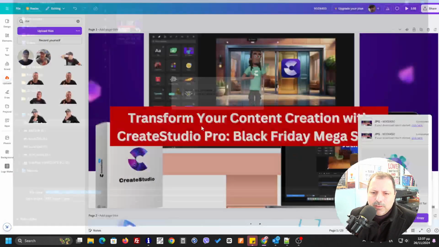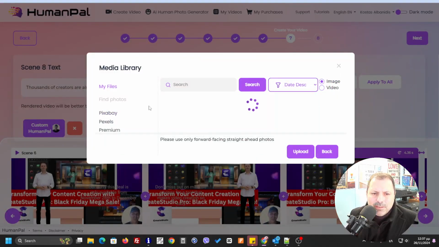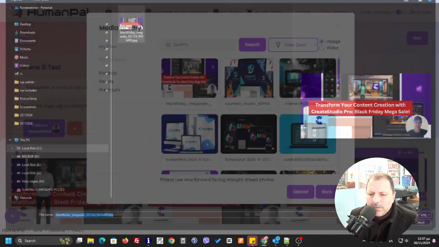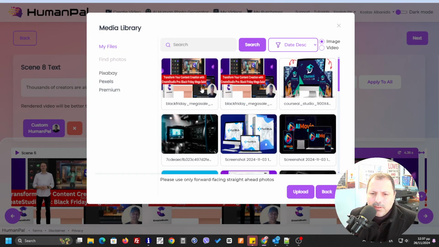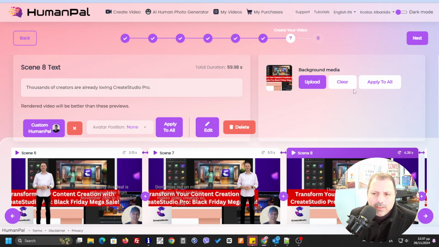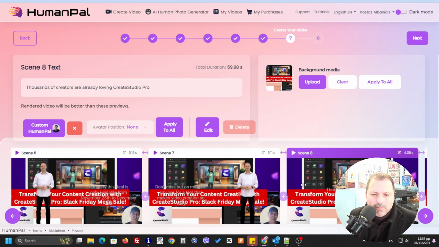I'm going to save again, and here I'm going to change the photo with the one that you see, because it looks like it's cutting the Create Studio text over there. To avoid this behavior, I'm going to move it a little bit over here. Let's do it like that, and apply to all, to see what happens. You see, now it's better.